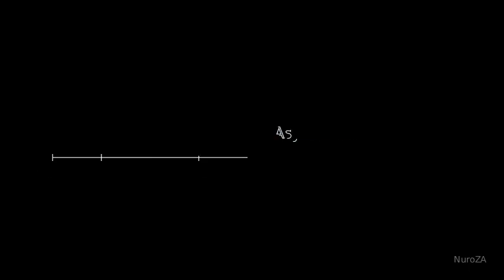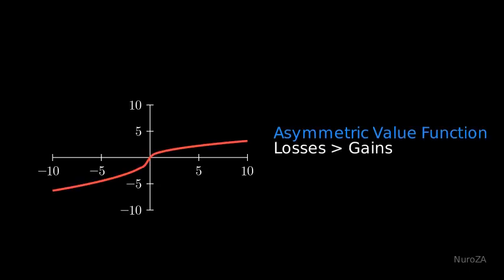Next, we move to the Kahneman-Tversky asymmetric value function. Visualize a curve on the left that represents how people perceive gains and losses. This function shows that losses loom larger than gains, meaning people experience losses more intensely than equivalent gains. This is a deviation from the rational model, where each unit of gain or loss should have the same impact. On the right, we emphasize this concept with bold text.